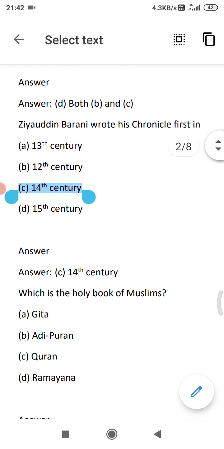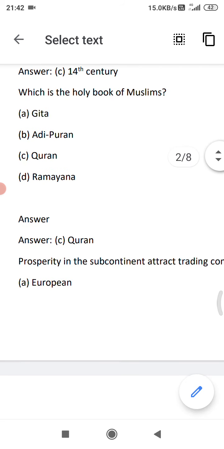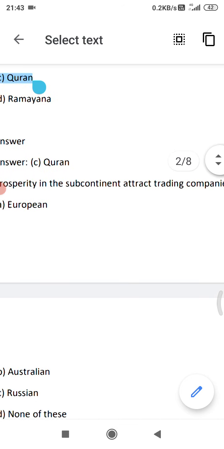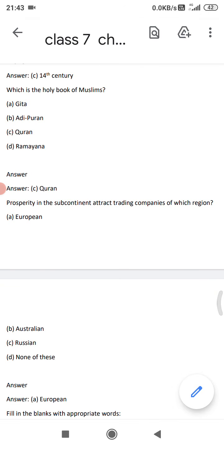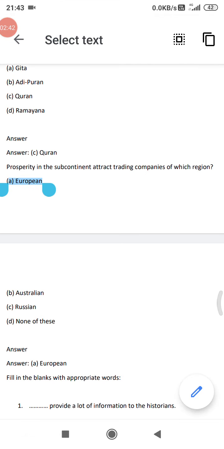Next, which is the holy book of Muslims? So this we have also discussed, that traders, merchants, they brought Islam to India. And the holy book of Muslims, Quran. Correct option C, Quran. Prosperity in the subcontinent attracted trading companies of which region? European, Australian, Russian, none of these. And the correct answer, European.